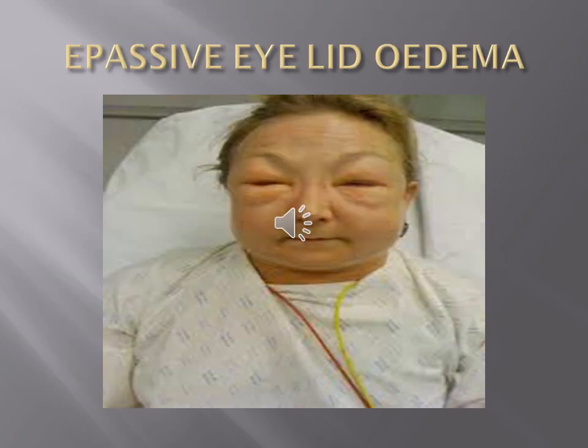This is the picture showing the edema of the eyelids, that puffiness of the eyelids in a lady, bilateral and symmetrical. This may be due to any systemic problem. It can be found in case of congestive cardiac failure or renal failure.